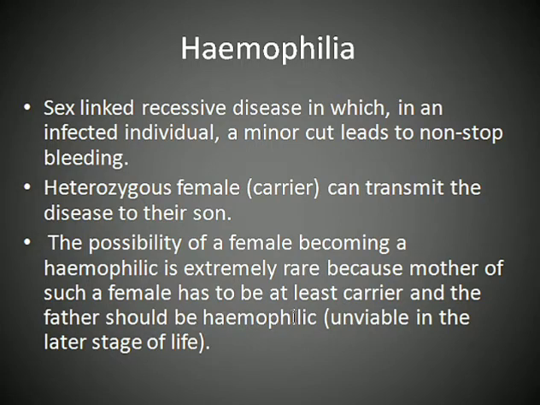Nowadays hemophilia is more treatable, but in earlier times most of them died due to hemophilia before reaching adult age. But in case of a male, if the mother is a carrier and the father is normal, then the male will have this disease, that is hemophilia.